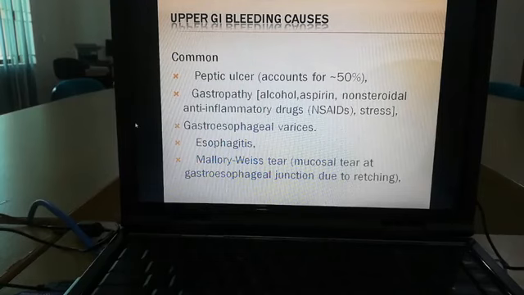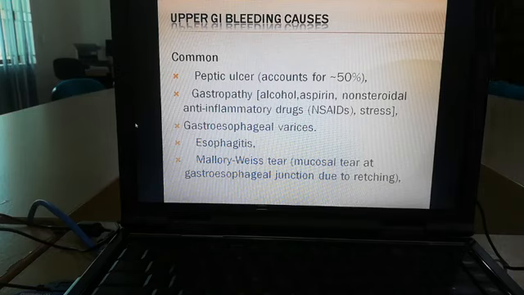In complications, we said that bleeding is the most important complication. What is the bleeding? That is upper GI bleeding. At first we have to discuss the common causes of upper GI bleeding. The most common cause is peptic ulcer disease. Around 50% of cases of upper GIT bleeding are due to peptic ulcer disease. The next important cause is gastropathy, which may be due to alcohol, some drugs, as I mentioned earlier, aspirin, NSAIDs, and due to stress.